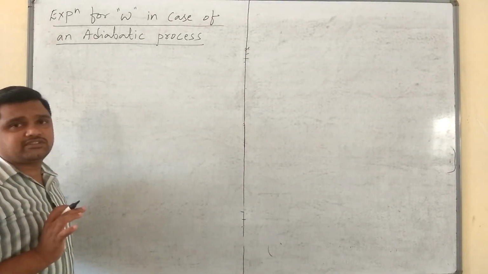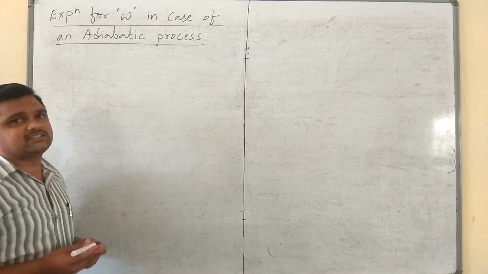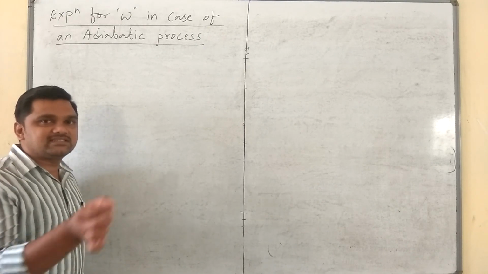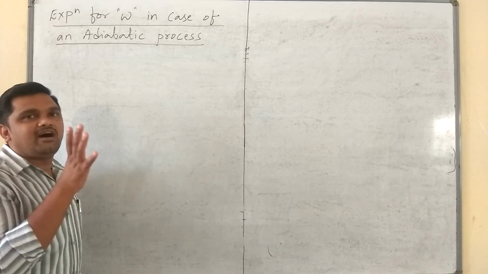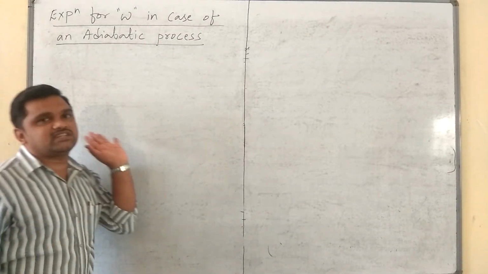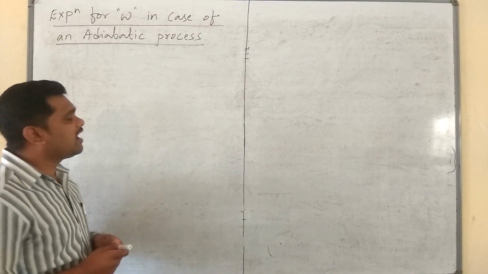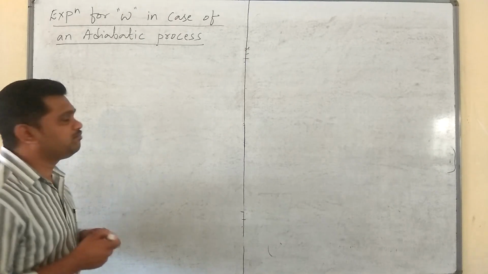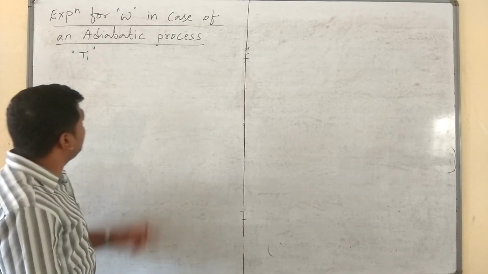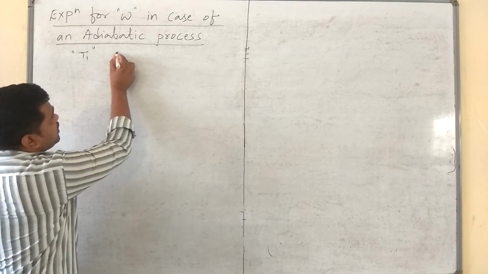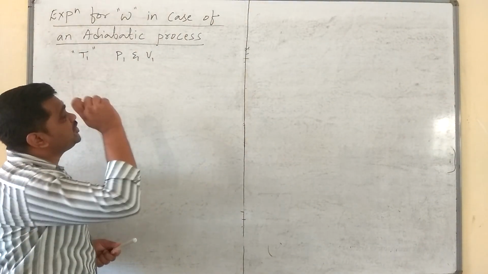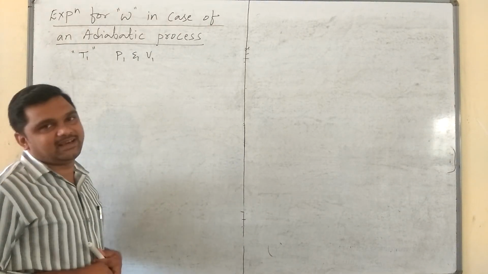Then here, in order to derive the expression for work done, let us consider 1 mole of an ideal gas. What is an ideal gas? An ideal gas is an imaginary gas that obeys all the gas laws under all pressures and temperatures. Now let us consider one such gas, 1 mole of an ideal gas at initial temperature T1. Let P1 and V1 be the initial pressure and initial volume of that 1 mole of ideal gas.